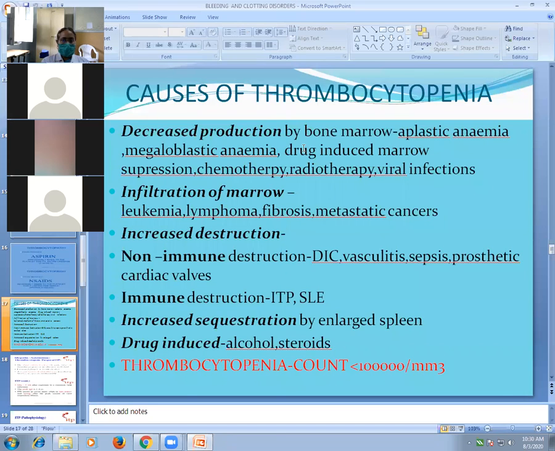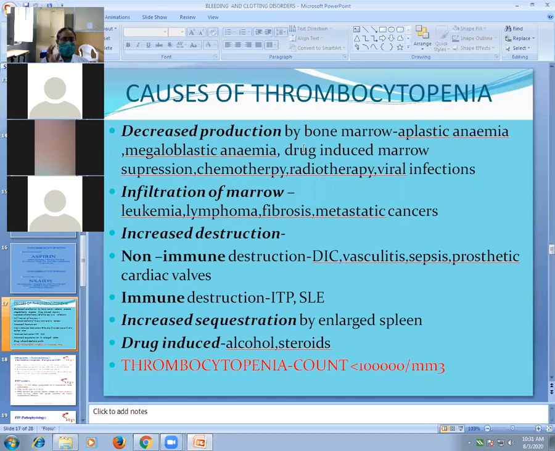So causes for decreased production include bone marrow diseases like aplastic anemia, megaloblastic anemia. We already discussed these. Then drug-induced marrow suppression, chemotherapy, radiotherapy in cancer patients which cause bone marrow suppression, and viral infections. Any viral infection, many drugs, chemotherapy, radiotherapy cause bone marrow suppression. So that is the cause for decreased production by bone marrow.